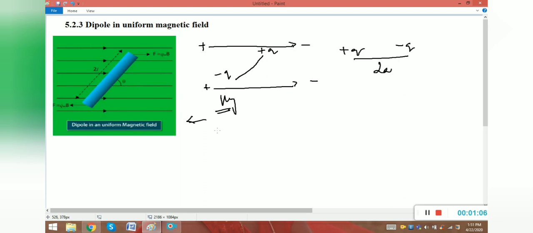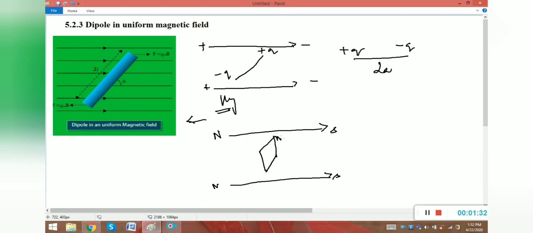Now we are going to see the same concept in terms of magnetic field. Magnetic field lines travel from north pole to south pole. If I place a compass in the magnetic field, the compass will align in this manner, right?